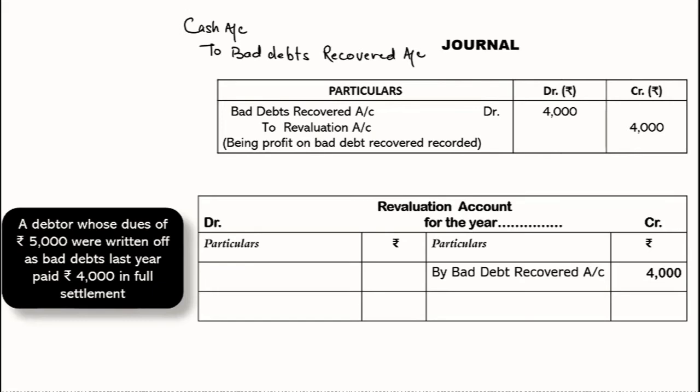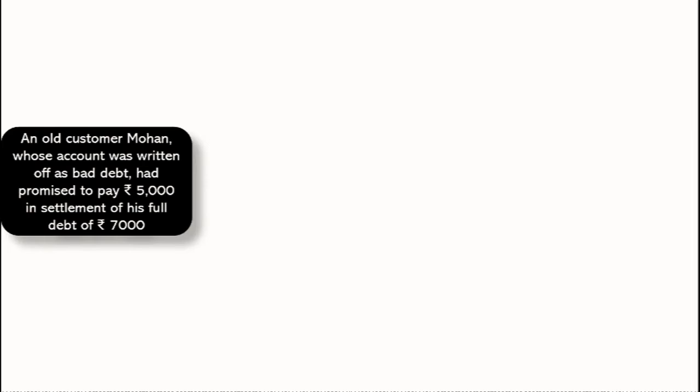Now taking another example. An old customer Mohan, whose account was written off as a bad debt, had promised to pay 5,000 in full settlement of his full debt of rupees 7,000. His debt was 7,000, but what he promised to pay is 5,000. So for the profit part, 5,000 is the only profit which I have. 7,000 is the amount he is supposed to pay, but what I'm going to get is 5,000.